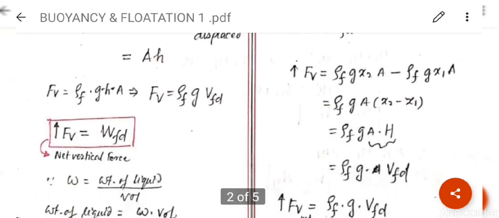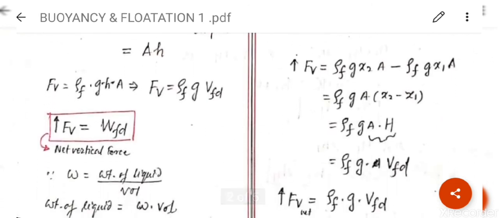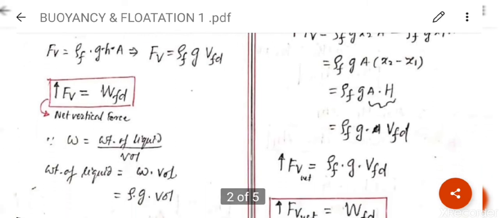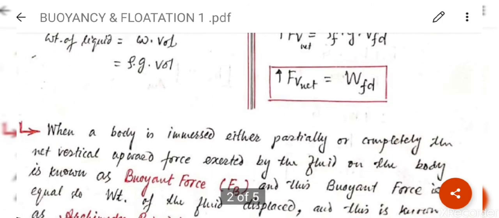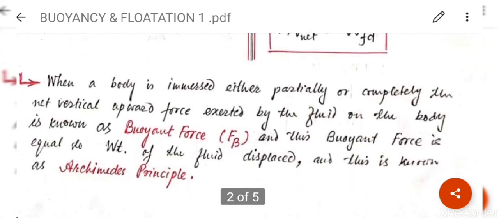So the final expression will be, the vertical force in the upward direction rho f g x2 into A minus rho f g x1 into A, because x2 minus x1 is equal to h. So we can write rho f g A into h. So the final expression will be rho f g volume of fluid displaced, or we can say Fv net is equal to weight of fluid displaced.